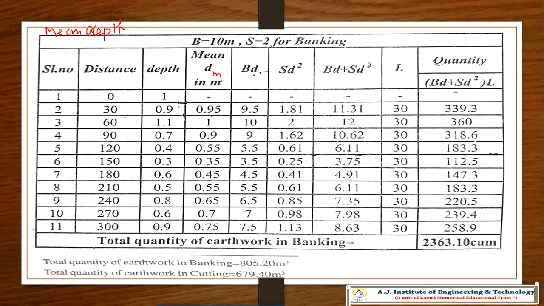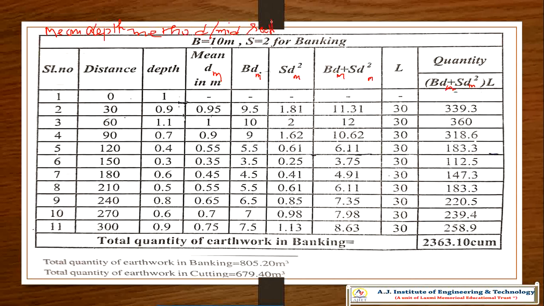This is the formula you know. This is BDM, this is SDM. So this is BDM plus SDM, and BDM into SDM, you will get the mean. This is the mean depth method, or mid-sectional area method.